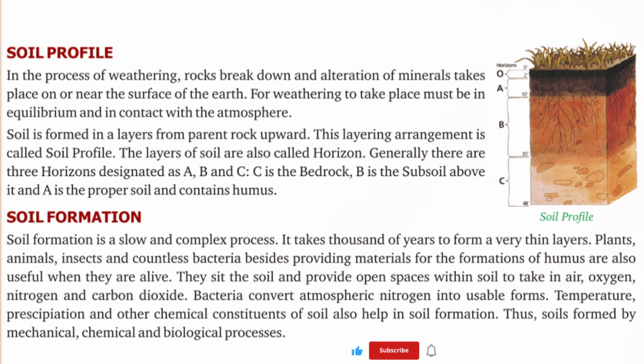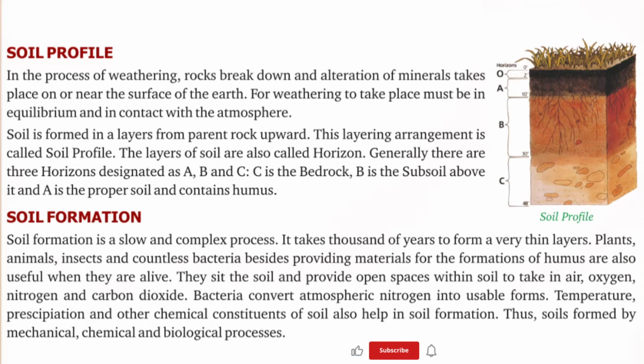It comprises mineral particles and decayed organic material which together help plant growth. The organic content in soil is called humus. In the process of weathering, rocks break down and alteration of minerals takes place on or near the surface of the earth. For weathering to take place, rock must be in equilibrium and in contact with the atmosphere. Soil is formed in layers from parent rock upward. This layering arrangement is called soil profile. The layers of soil are also called horizons. Generally, there are three horizons designated A, B and C. C is the bedrock, B is the subsoil above it, and A is the proper soil and contains humus. In this picture, you can see a soil profile containing three layers A, B and C.